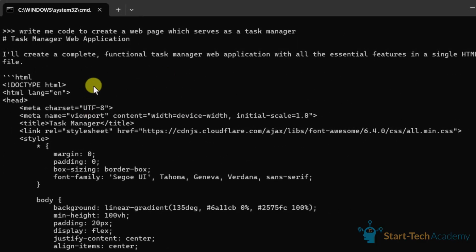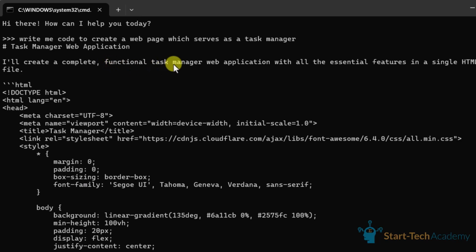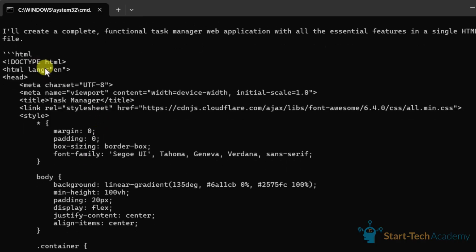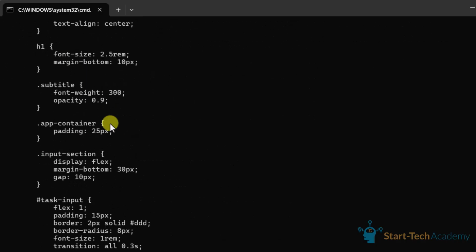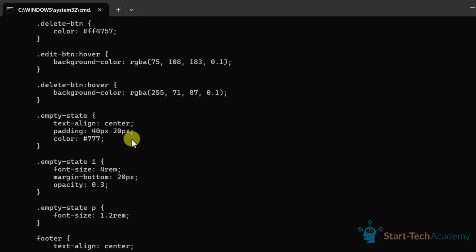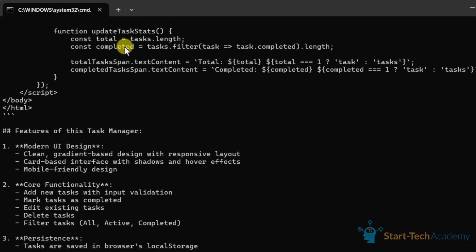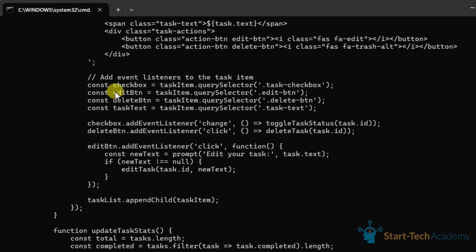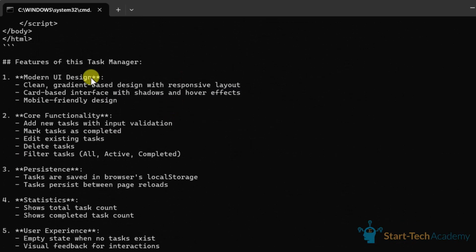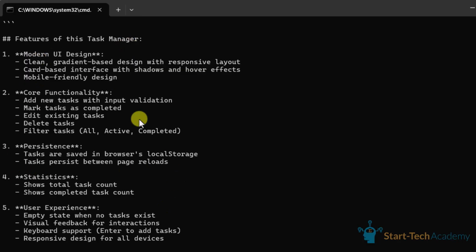Now you can see that it has written the complete code here. It says I'll create a complete functional task manager web application with all the essential features in a single HTML file. It's a single HTML file which will serve as the UI, and you can see the CSS is done, the HTML is written, and the JavaScript is also written. It has also mentioned the features of this task manager, and you can read about it here.